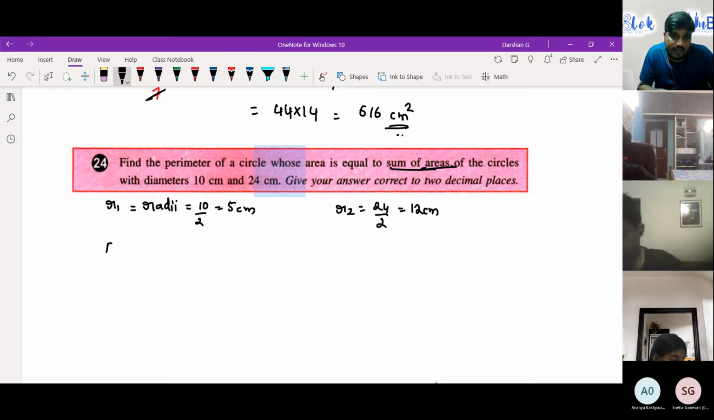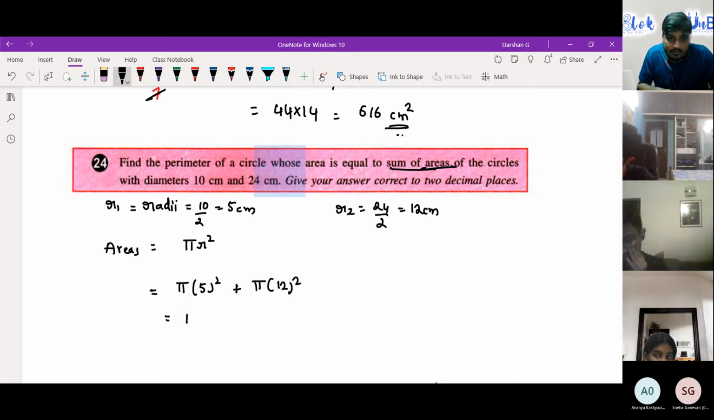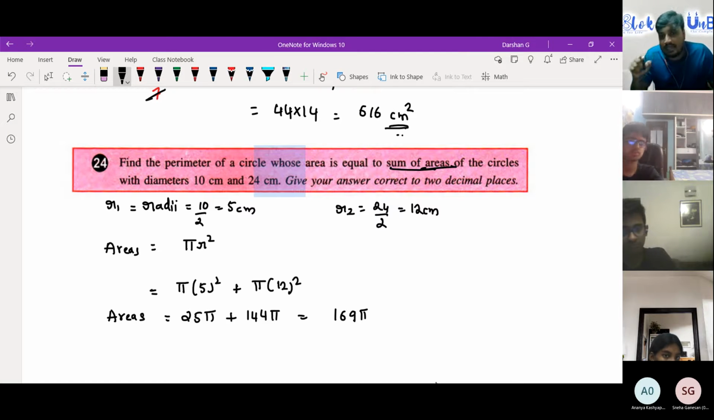So you need to find the sum of areas. Area will be equal to pi r square, right? That's the formula. So that will be pi into 5 square plus, because they have told sum of, pi into 12 square. Pi into 5 square is 25 pi plus 12 square is 144 pi. When you add up both, you will get 169 pi. So the area is equal to 169 pi. I'm maintaining it in pi so that in the perimeter it would get cancelled.